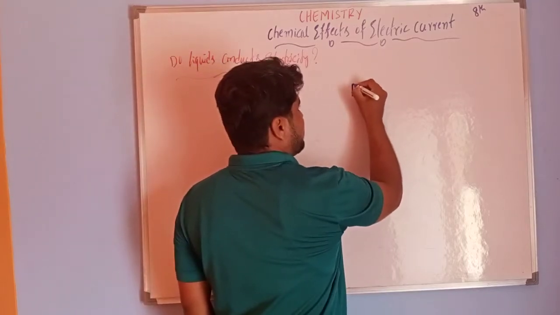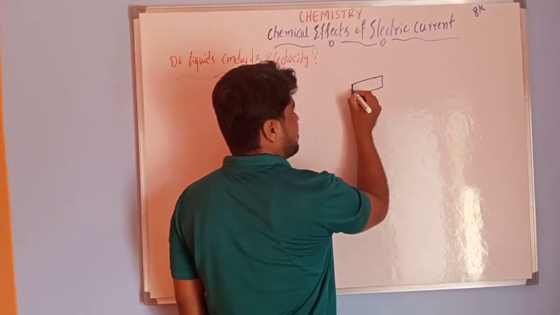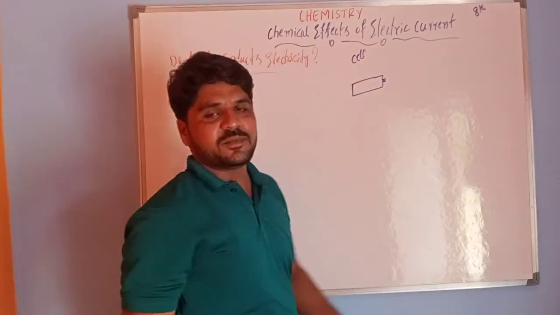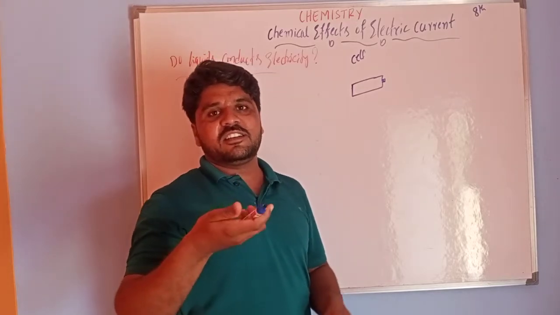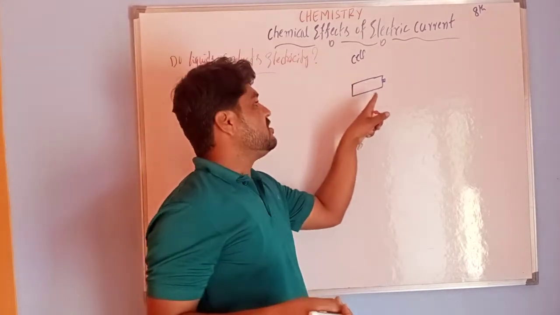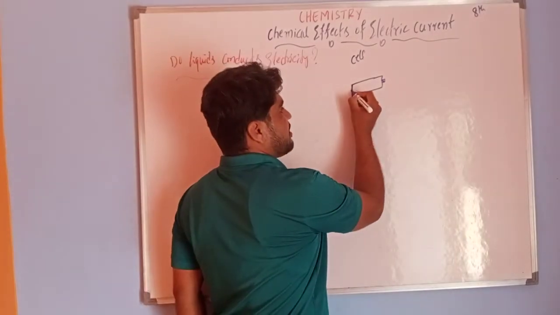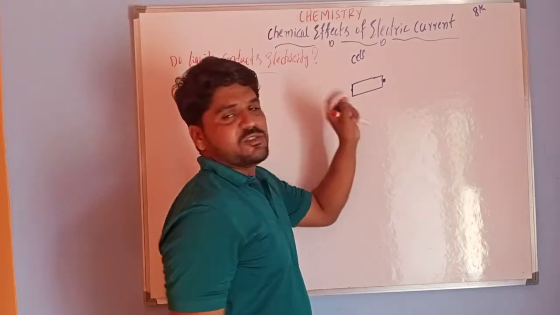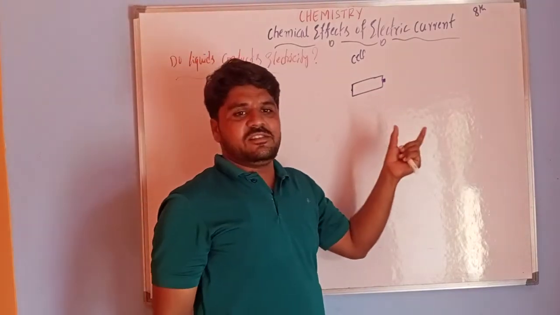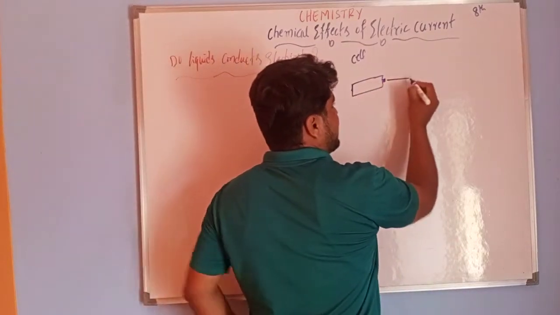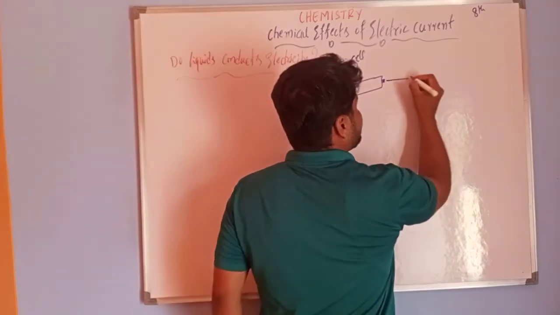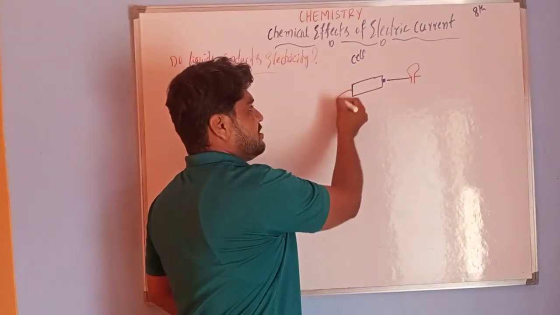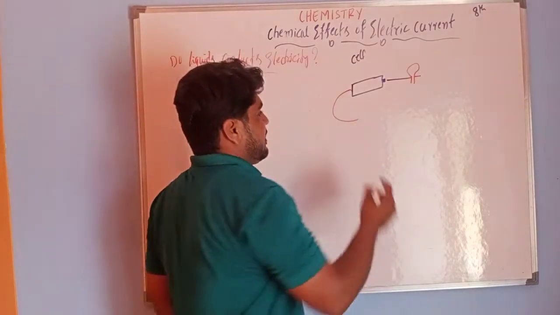So I am taking one simple battery. This battery means your cells, electric cells. In a torch we use cells. This is a cell. Two ends are there, one positive end and another negative end. In this cell I am going to connect a bulb, this red colored bulb. And one end is connected with the tester.